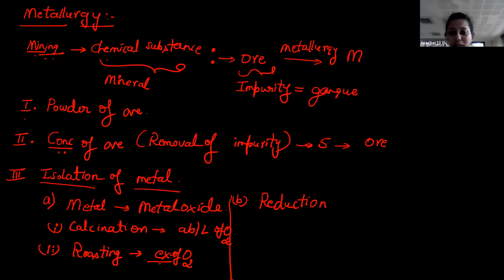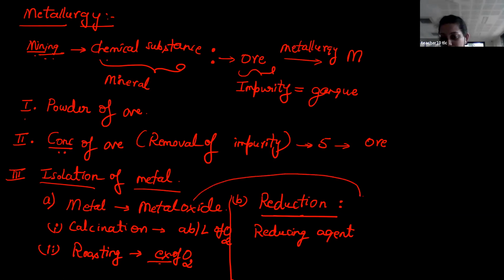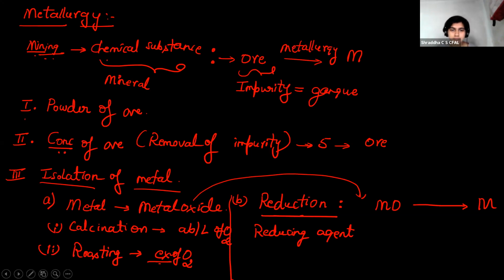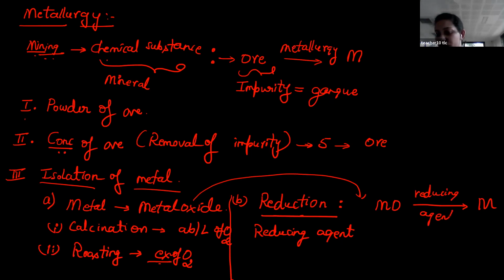These two techniques. Then coming to the reduction part, students, you need to add a reducing agent here. Reduction means you take this metal oxide which is obtained from the third main step, add a reducing agent. Any doubt? No doubt, ma'am. Okay. So you take this metal oxide and from that metal oxide you have to extract metal. How? By the addition of a reducing agent.